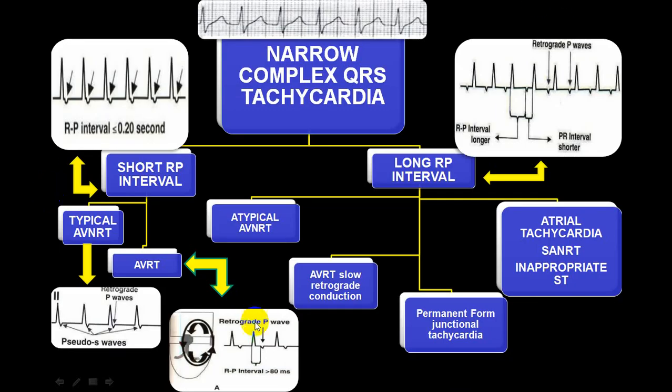Yes, here it is. So if you get an RP interval which is less than 0.2 second, then it is typical AVNRT, and if it is more than 0.8, it is the atypical variety. So always keep that in mind. This is a very easy way to differentiate typical and atypical variety. So try to go through that. And we call the atypical variety one that will have a long RP interval in an AVNRT with a retrograde conduction.